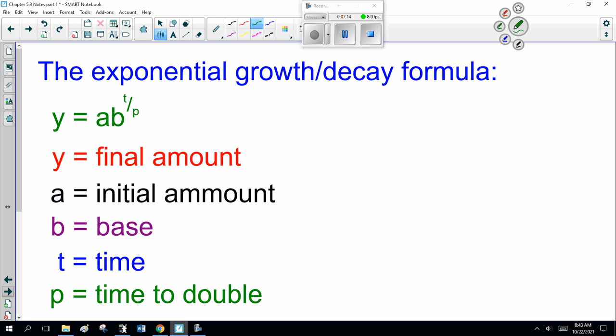Now, the other thing you have to worry about is the exponential growth and decay formula. Y equals A B to the t over p, where y is your final amount, a is your initial amount, b is your base, t is your time, and p is time to double. So you'll see this formula a lot. Now I want to warn you, in Math 30 Pure, they wrote this as a b to the x. Now I should be putting my base in brackets because some people will still multiply the base and change it and screw things up. Don't do that. But it's written like this on the formula sheet, so that's the way I write it. The old diploma wrote it like this. They went time divided by doubling time. They called it x. Now that's a little confusing.